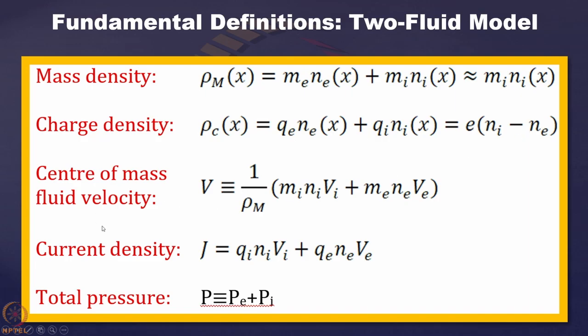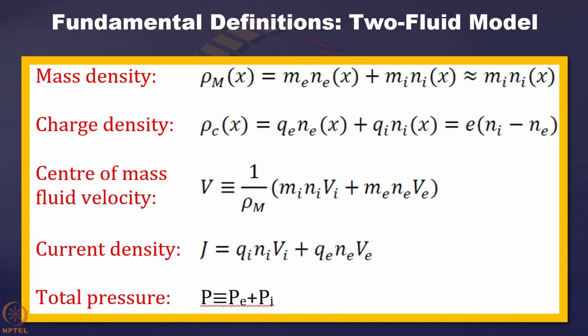Now, the center of mass fluid velocity we define like this. This is the ion velocity and this is the electron velocity, and you multiply by mi ni and me ne over here, and then you divide by the mass density. This mass density is calculated over here, and that is how we define the center of mass fluid velocity.